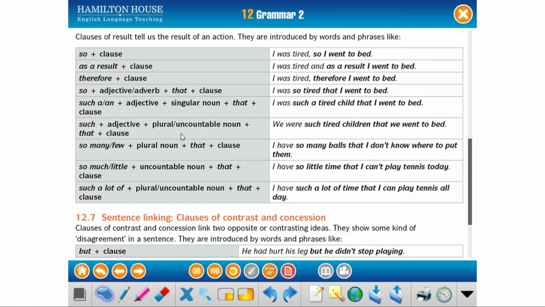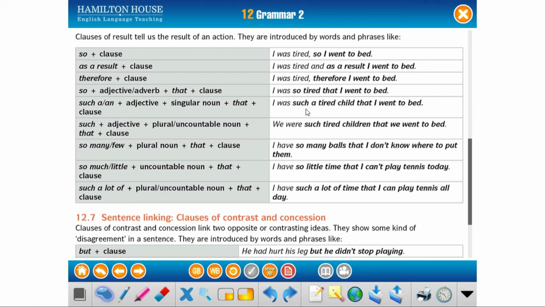Well, in this case, notice that we are talking about quantifiers. For example: I was tired, so I went to bed. The result of this is that we did this. I was tired and as a result, I went to bed. I was tired, therefore, I went to bed. I was so tired that I went to bed.